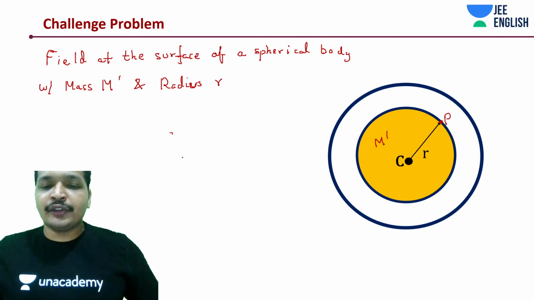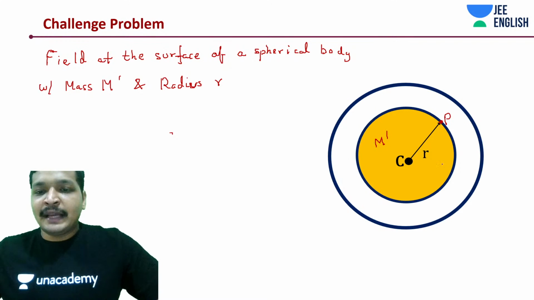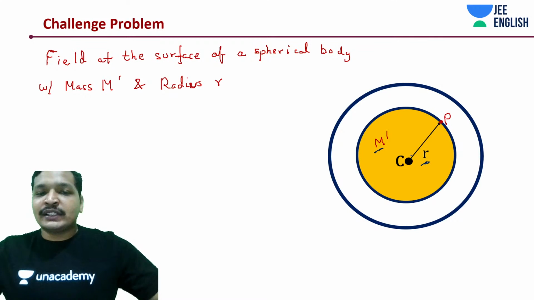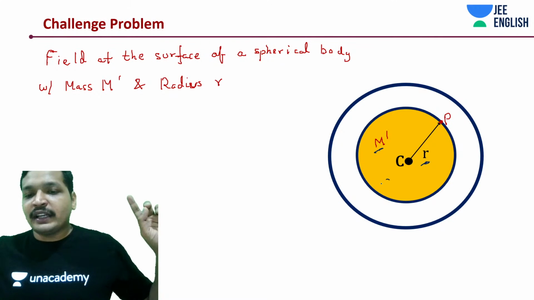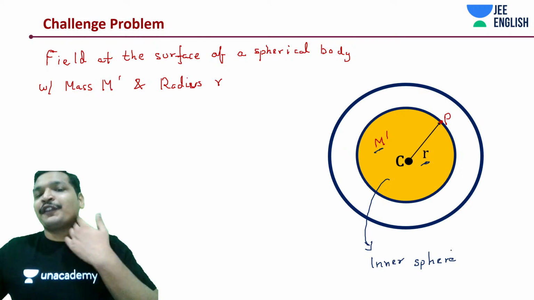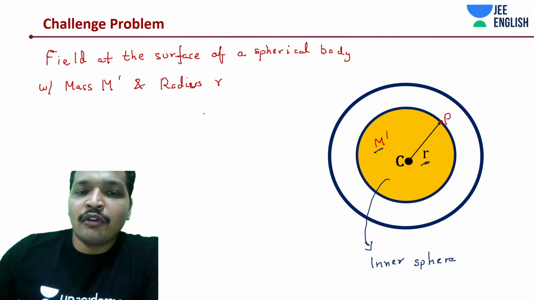Just talking about magnitude: M dash, radius small r, outside sphere no impact. This is only about the inner sphere. That outer bunch of shells has no impact. What is the magnitude of the field?